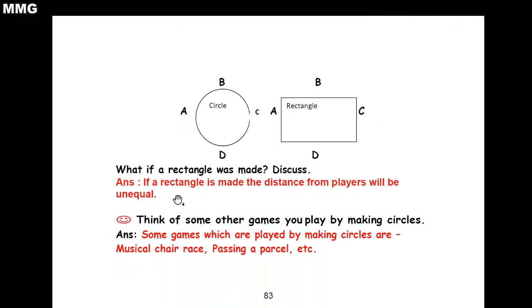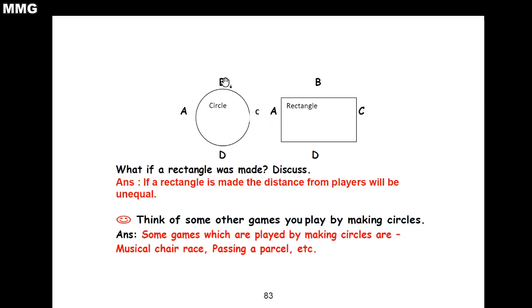Now look here, next question: what if a rectangle was made? Discuss. Now children look here, I have made one circle and one rectangle. हमने एक यहाँ पर circle बनाया है और यहाँ पर एक rectangle बनाया है. Now A, B, C, D are the name of the players. A, B, C, D जो हैं these are the name of the players.